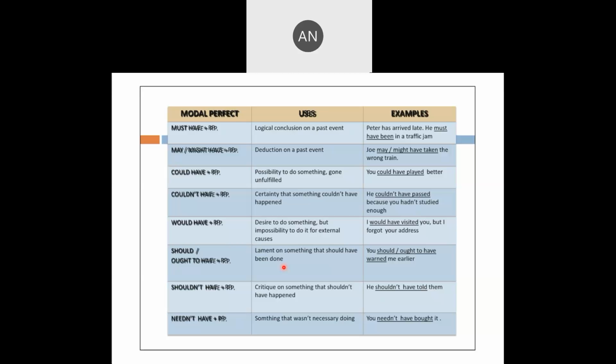Something must have gone wrong. Shouldn't have plus third form of the verb, criticism of something that shouldn't have happened. He shouldn't have told them. Needn't have plus third form of the verb, something that wasn't necessary to do. You needn't have bought it.